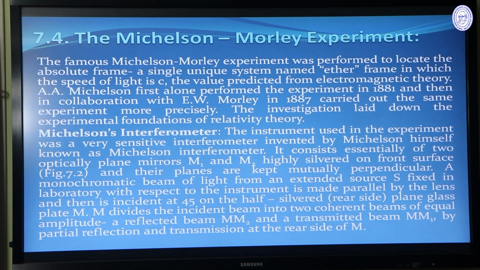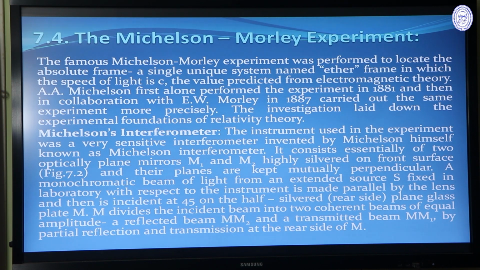A. Michelson first alone performed the experiment in 1881, and then in collaboration with E. W. Morley in 1887 carried out the same experiment more precisely. The investigation laid down the experimental foundations of relativity theory. This is a very, very important experiment in the development of the special theory of relativity.